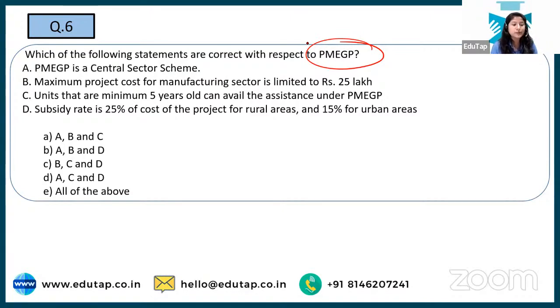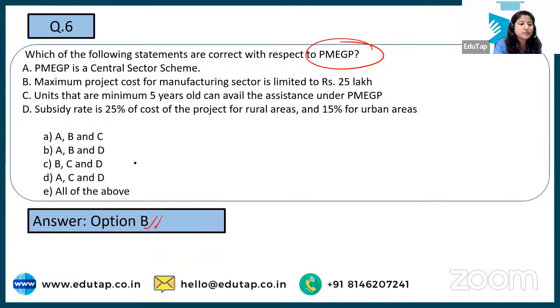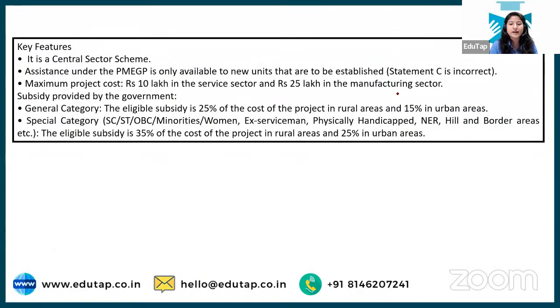So Nilesh is saying option number B, that is ABD. Yes, he's correct. See, the correct answer to this is option number B, ABD. Why? Because here we are saying that units that are minimum 5 years old can avail the assistance. No, we are talking about the greenfield situation. So the assistance that will be provided is only available to new units. You understand that there is no such criterion of minimum 5 years old. These are applicable for the new units.